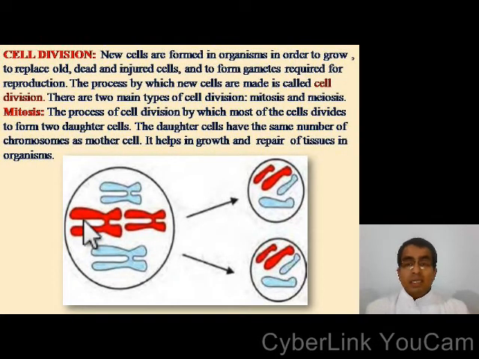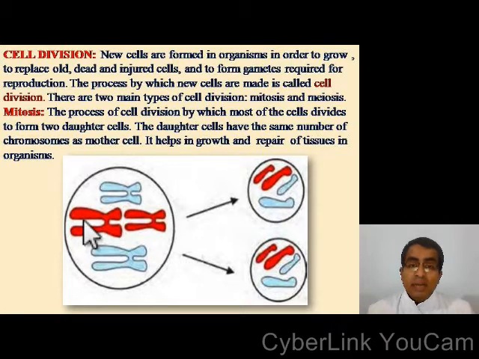The next topic is cell division. New cells are formed in organisms in order to grow, to replace old, dead, and injured cells, and to form gametes required for reproduction. So, what is cell division? The process by which new cells are made is called cell division.